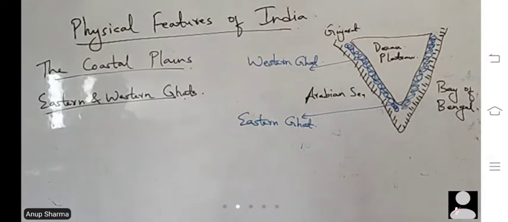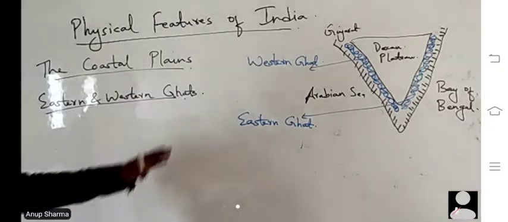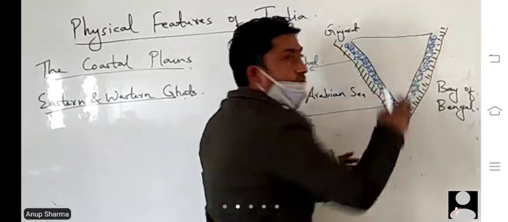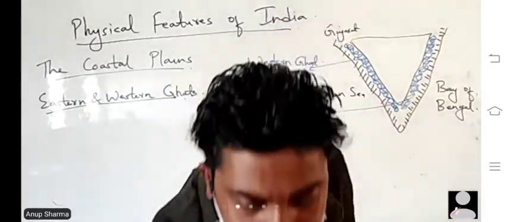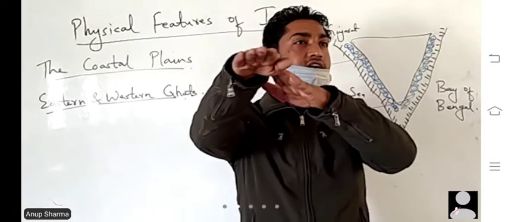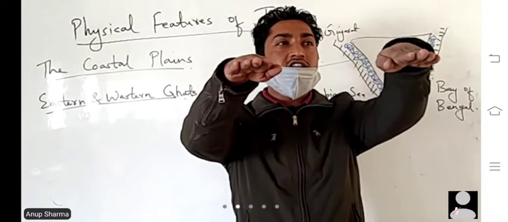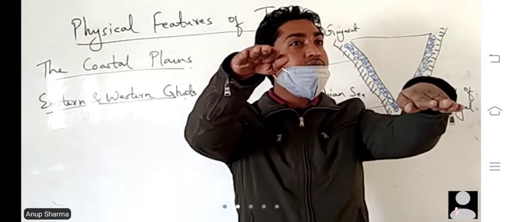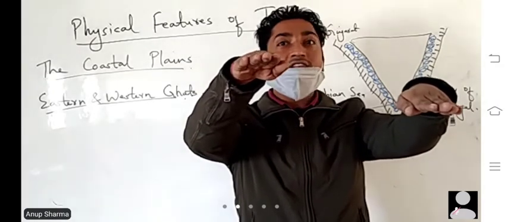So the Eastern Ghats border the plateau in the east, whereas the Western Ghats provide the plateau's western boundaries. The Eastern Ghats are lower as compared to Western Ghats. Lower means like this. Suppose this is Western Ghat and this is Eastern Ghat. So this is quite lower.